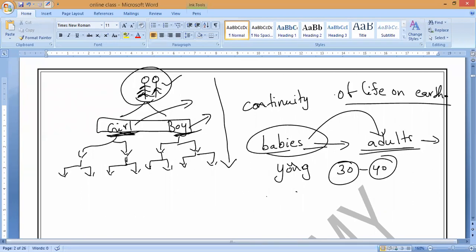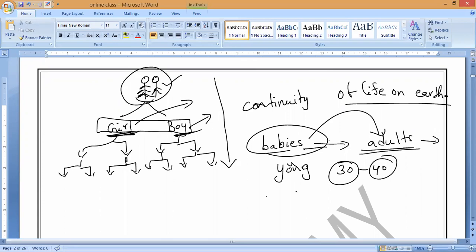Is it yes or no? That a human being has been initiated on this earth. From there it is continuing with the help of only what? It is continuing on this earth only because of reproduction. If there is no reproduction, there is no continuity of any kind of species. Finally, they will become extinct or endangered on this earth. So there is no future for a species belonging to a particular category if there is no reproduction.